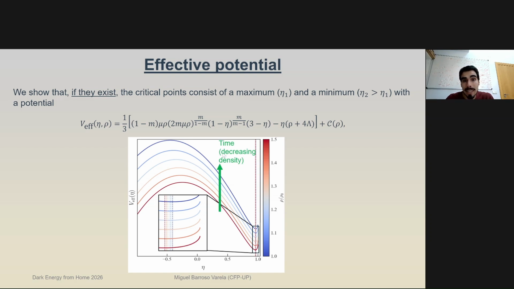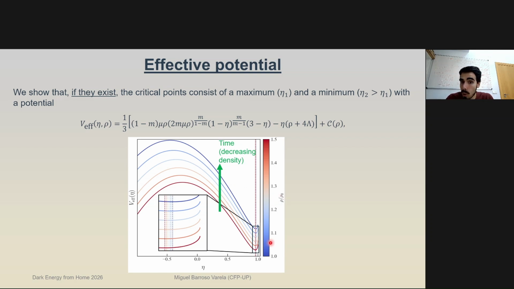Here we are showing the effective potential in terms of the scalar field eta. We show the existence of a maximum over here, and the existence of a minimum over here at larger values of eta near 1, where we would have GR, and we are showing it for different values of the density.